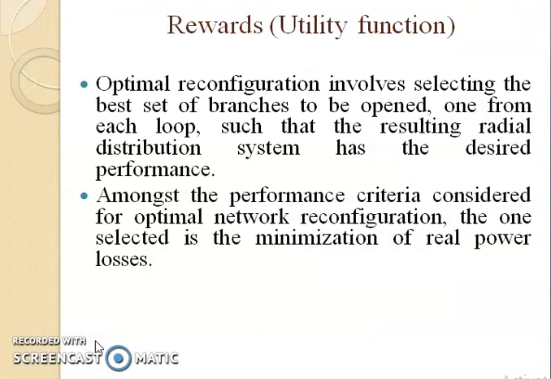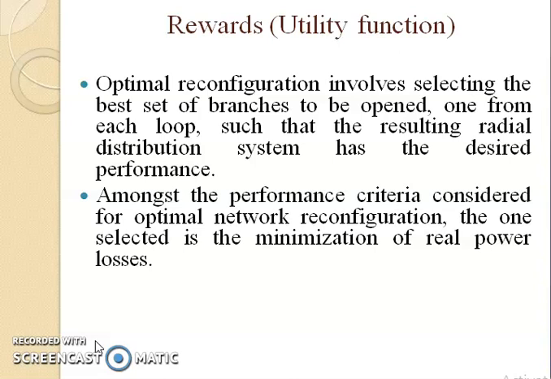Let us discuss what we mean by rewards. It is also called the utility function. Here our main objective is to design the optimal reconfiguration, which involves selecting the best branches to be opened and which are to be closed, or you want to see that one from each loop, like that you can set the criteria.